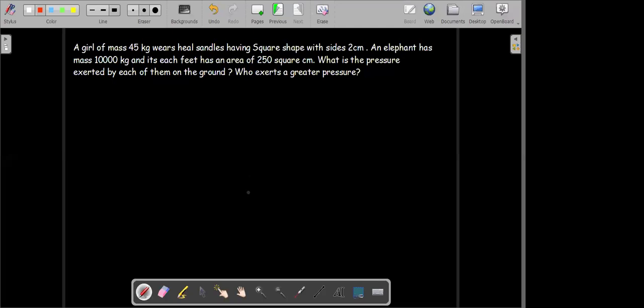For the girl of mass 45 kilogram, we get its weight to be 450, and 450 divided by the area.